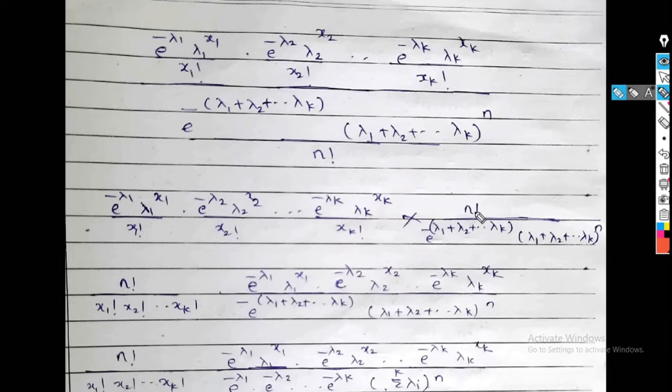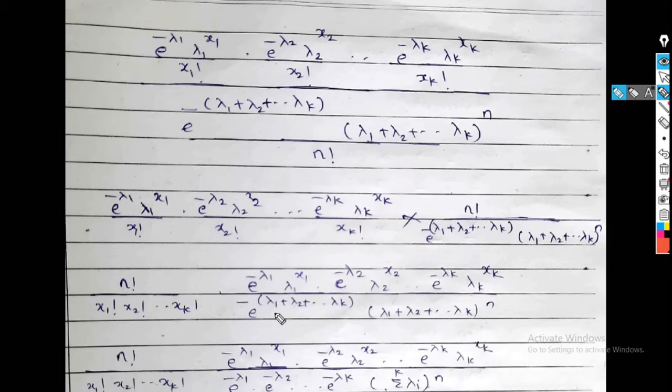So we get this n factorial divided by x1 factorial into x2 factorial into xk factorial. So we can write this term as n factorial divided by x1 factorial, x2 factorial up to xk factorial. And this term e raised to minus lambda 1 raised to x1 into e raised to minus lambda 2 raised to x2 up to e raised to minus lambda k raised to xk divided by what? E raised to minus (lambda 1 plus lambda 2 up to lambda k) into (lambda 1 plus lambda 2 up to lambda k) raised to n. So this term n factorial upon x1 factorial into x2 factorial up to xk factorial remains same.